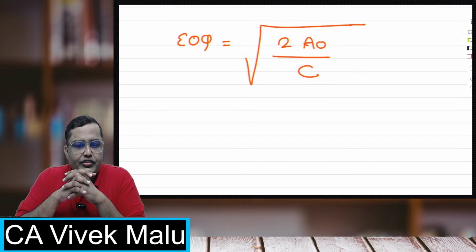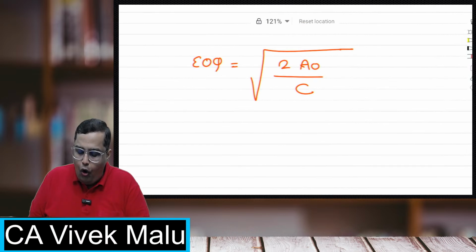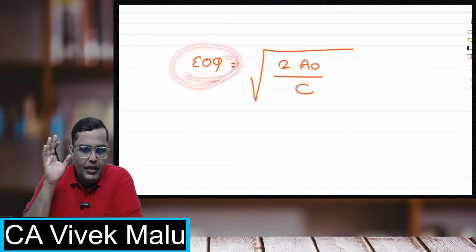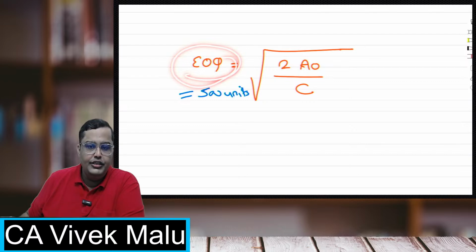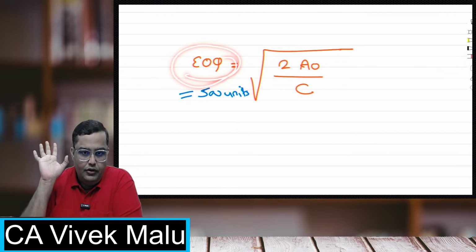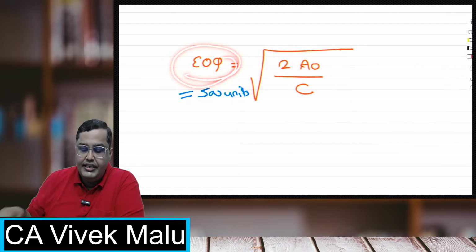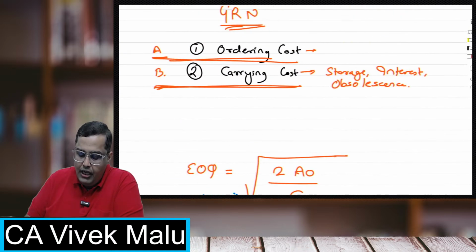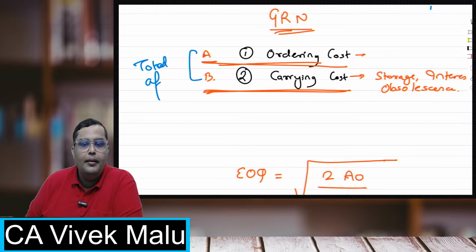Now what is this EOQ, sir? This EOQ is actually a quantity. For example, my EOQ is coming, let's say, 500 units. Then whenever I order, I must order 500 units. You understood what EOQ is? EOQ means whenever you order this quantity, the total of ordering and carrying cost will always come minimum.